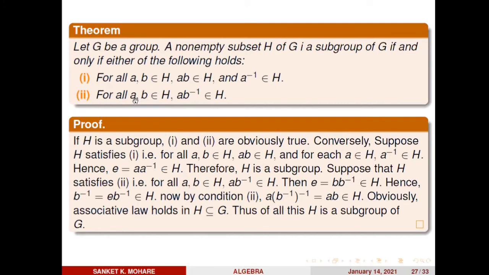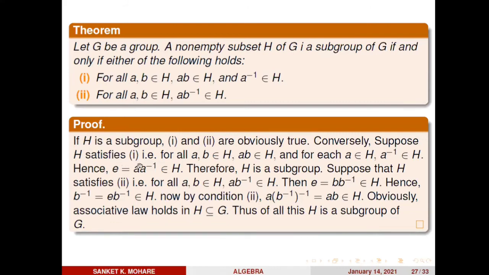Similarly, suppose I pick any two elements a, b belongs to H. If b belongs to H, then b inverse obviously belongs to H, as H is a subgroup and every element has an inverse. So let b inverse belong to H. As H is a subgroup, by definition of group, H is closed. Now I have two elements from H: a belongs to H and b inverse belongs to H. So ab inverse also belongs to H, because H is a subgroup.